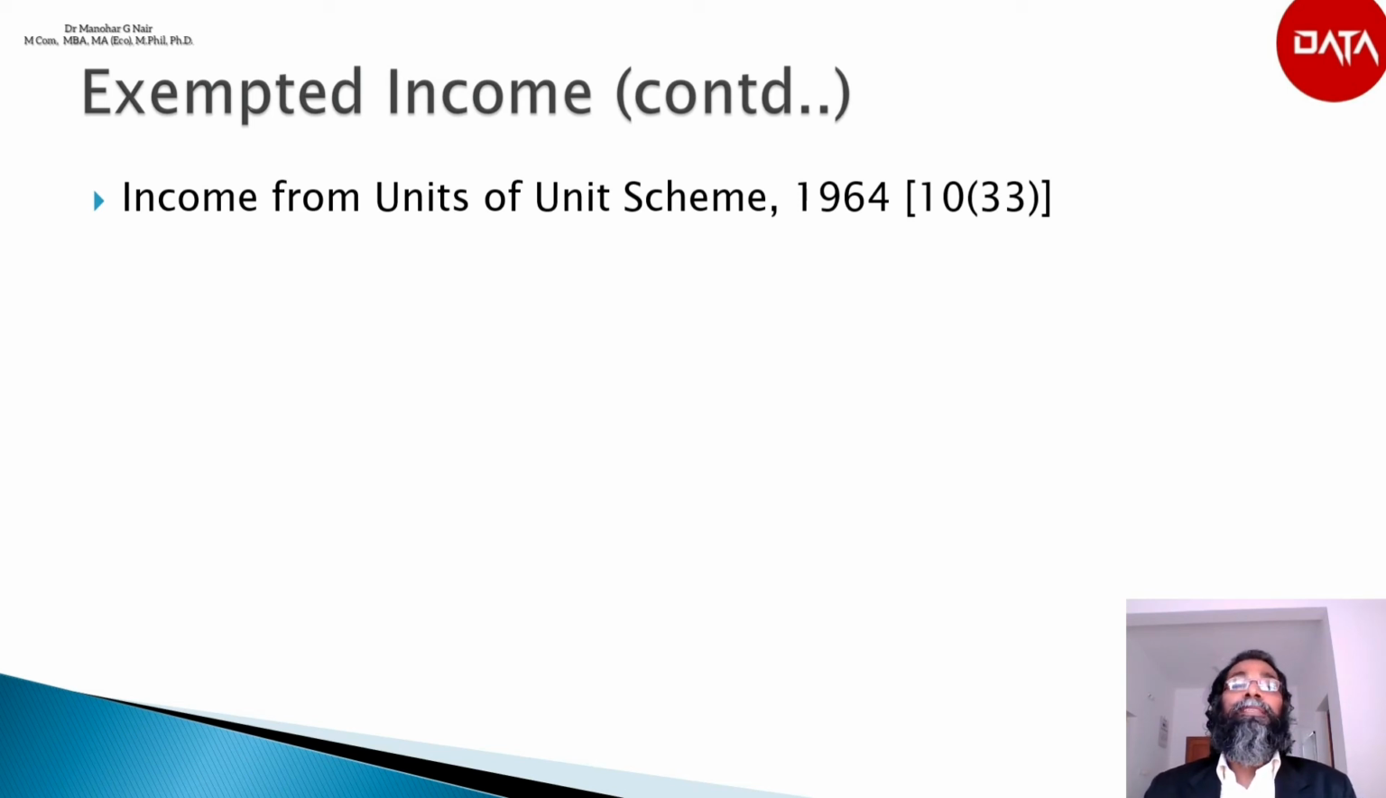Income from units of Unit Scheme 1964. Section 10(33). Any income from transfer of a unit of the Unit Scheme 1964 of the Unit Trust of India, where the transfer takes place on or after 1st April 2002, the benefit of exemption is available to an investor and not to a person holding units as stock in trade of business.